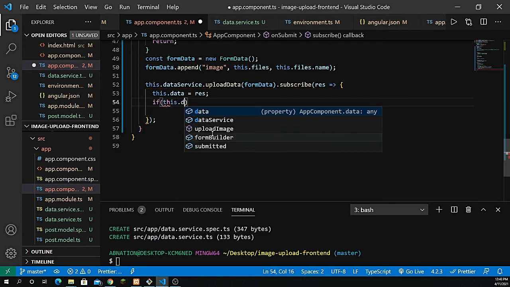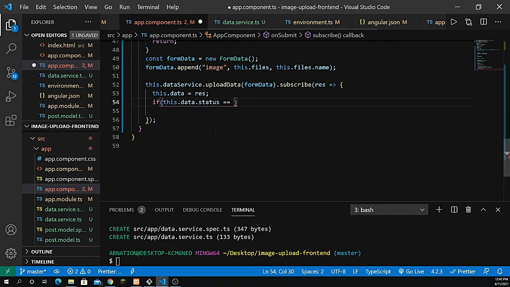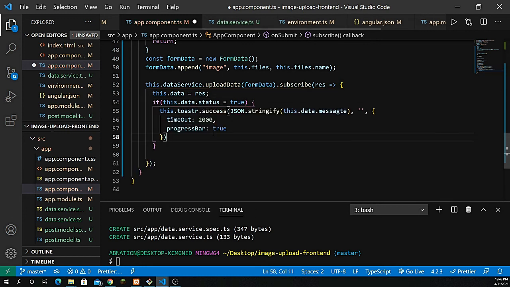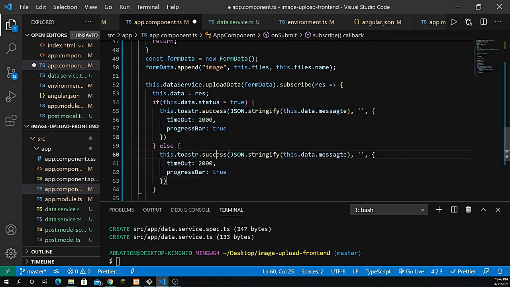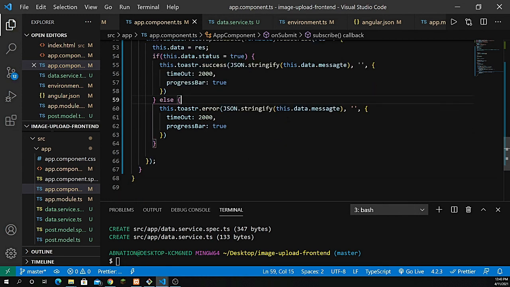So if this.data.status is equal to true, then show this message, right? And in the other case, else, we simply copy whatever is inside here, just change that to error, and the message is whatever if something went wrong. So in that case it's going to show us the error, right?